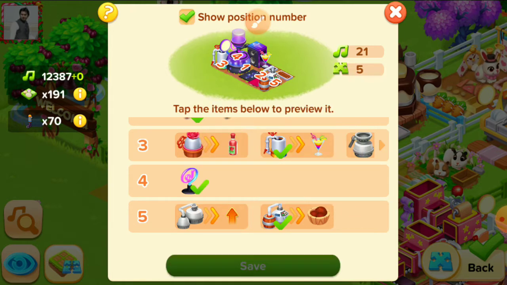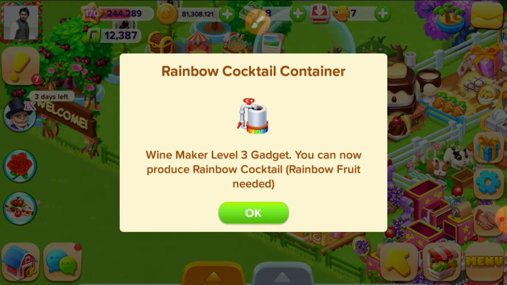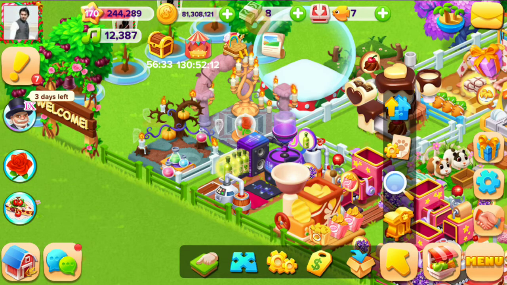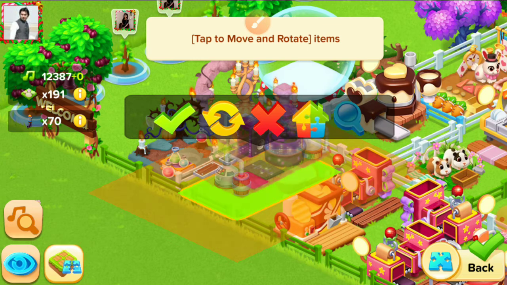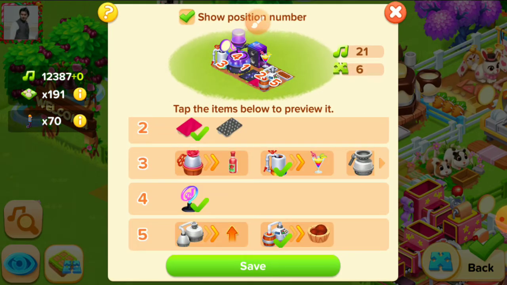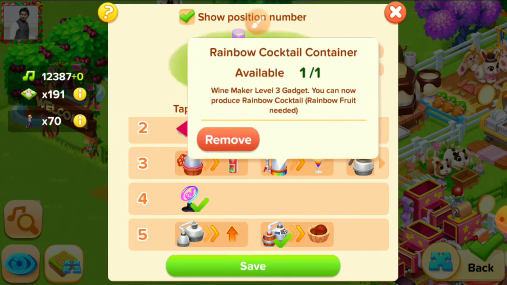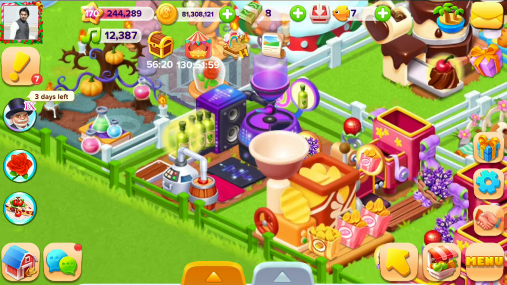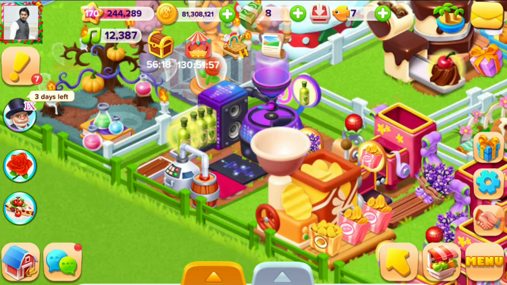Now tap on save. Now winemaker level 3 gadget, you can now produce rainbow fruit needed, and we have already selected this wine lees. For example, we remove it. And now you can make the wine lees by chance.